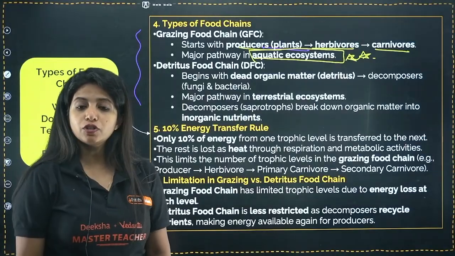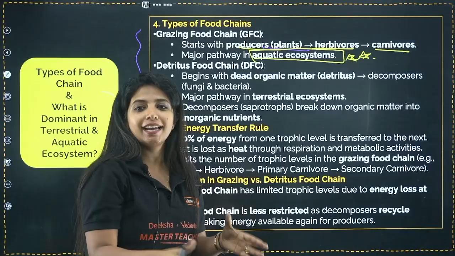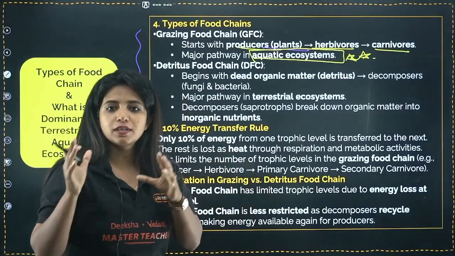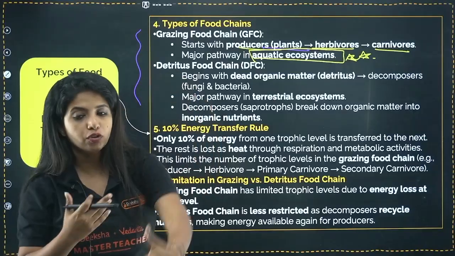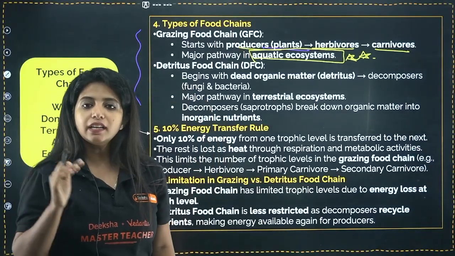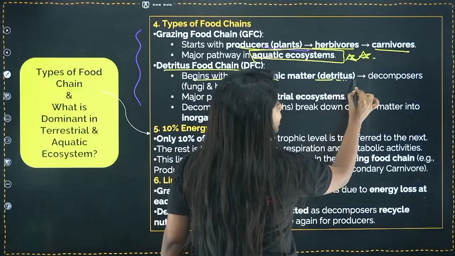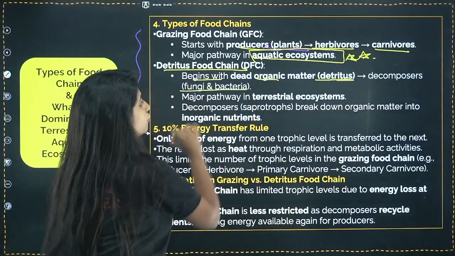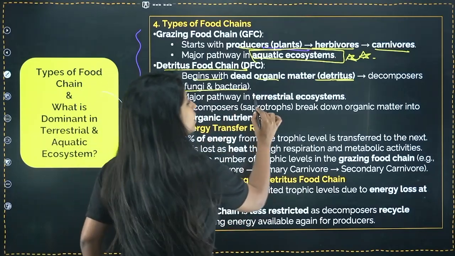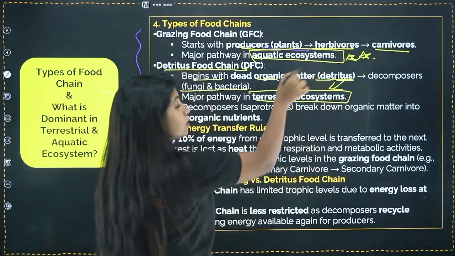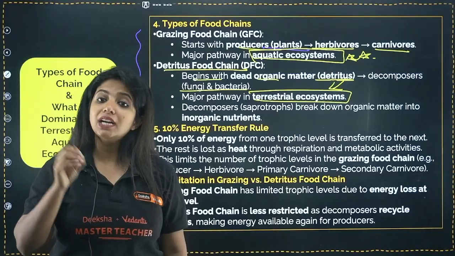What about detritus food chain? Detritus food chain basically means it starts from dead organic matter. So decomposers act on the dead organic matter and basically provide nutrient to the soil, and from there it goes on. That is known as detritus food chain. Begins with the dead organic matter, that is detritus. Decomposers and fungi and bacteria are going to act on it. So this is the major pathway in terrestrial ecosystem. We usually think grazing is the major pathway in terrestrial. It is not. Detritus is the major pathway in terrestrial ecosystem.